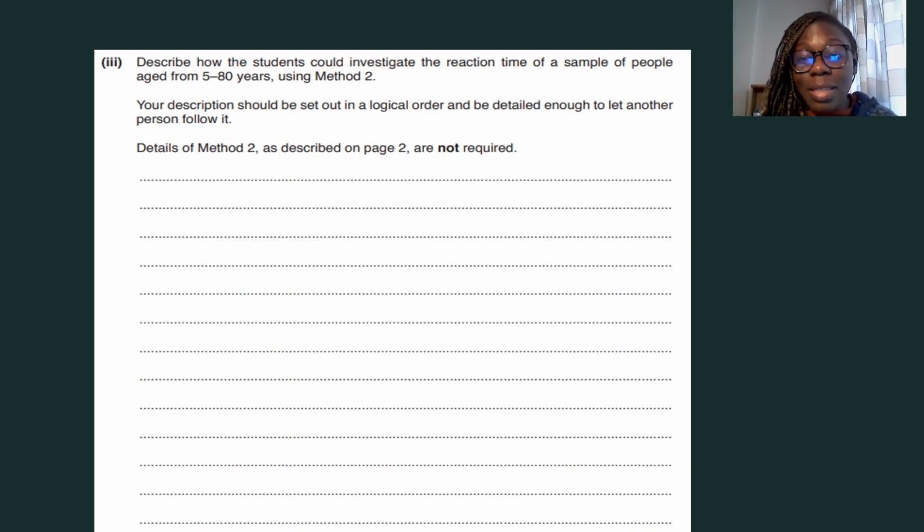Then the other thing that you want to specify, which is something that you might not have thought of, is you want the conditions of the experiment to be constant for every person, which means that you have to use the same type of computer. You have to use the same type of mouse if you're going to be using a mouse for them to click on. Everything that is required for the experiment itself must be the same.